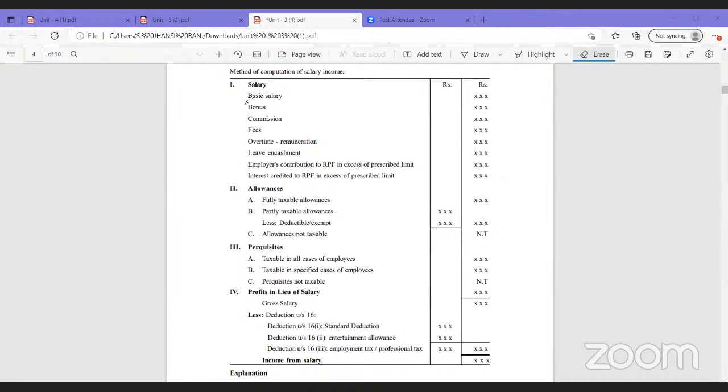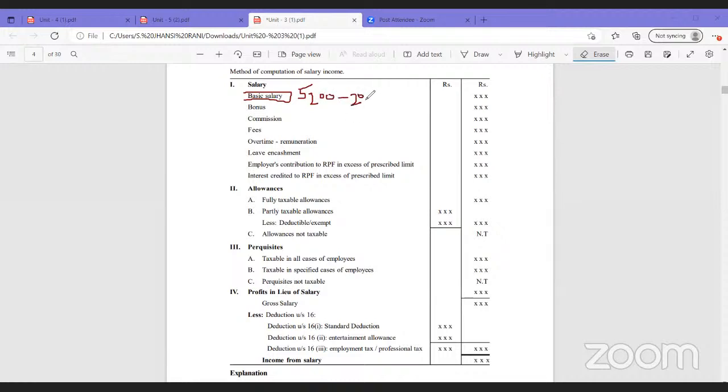For example, if you see any PSUs or organized or aided or government organizations, there will be a pay scale. For example, whenever you see an advertisement in the newspaper, it will be shown like this: 5,200 to 20,000.